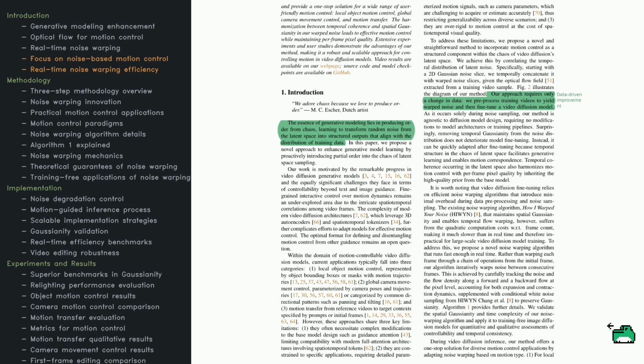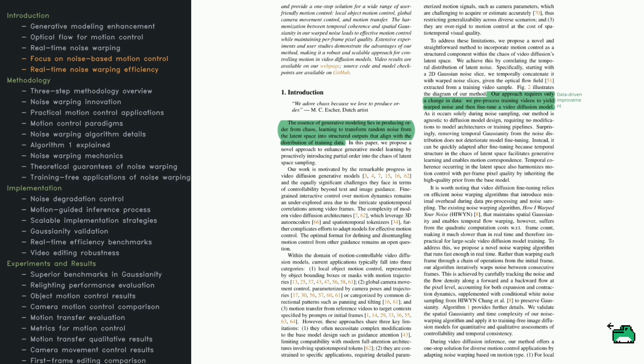The trick here is to work directly with the noise. Think about random noise again. Normally, it just evolves chaotically. But what if we inject motion data from optical flow, so the noise knows how things should move between frames? That's the core idea. Warp the noise with real motion cues and let the model do the rest. It's done at the noise level, so we don't have to change the diffusion model's architecture.